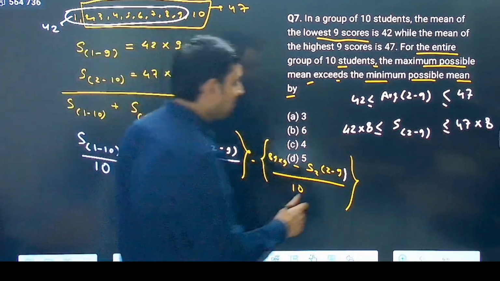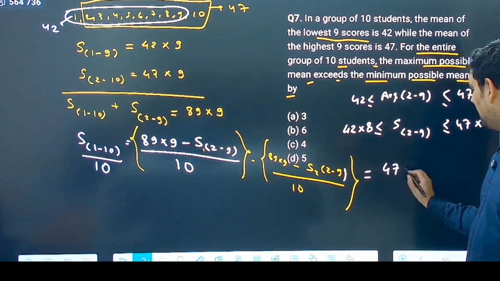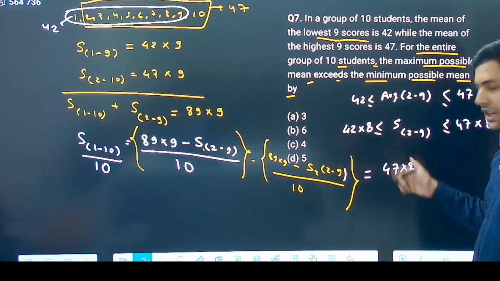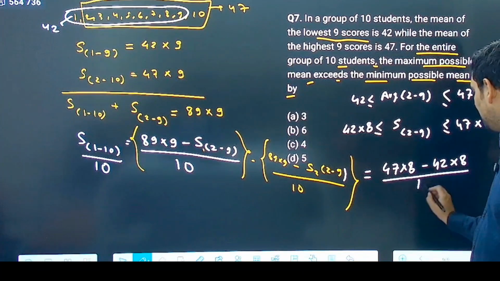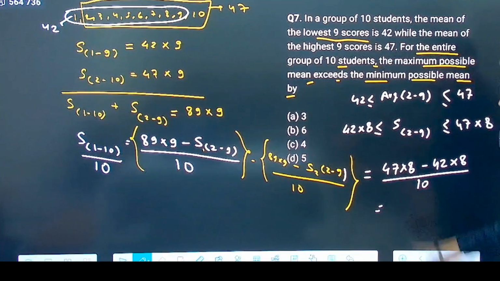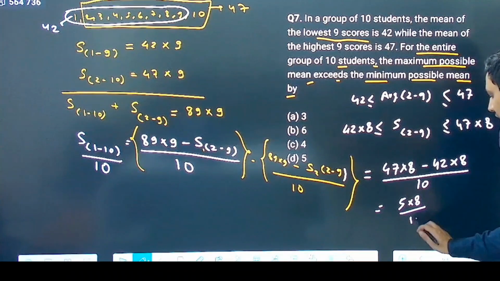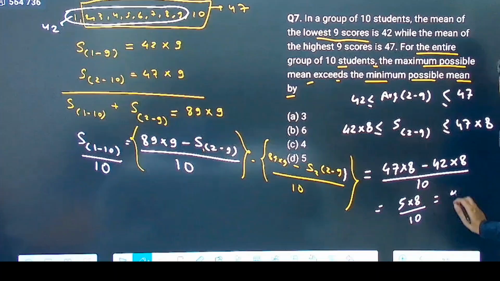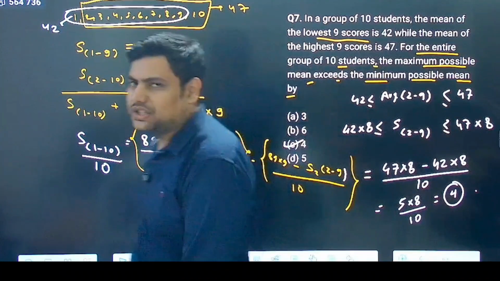So now it becomes very easy. So what are the sums? The larger one is 47 into 8 for 2 to 9, minus the smaller one, 42 into 8, by 10, correct? Now 47 minus 42 is 5, 5 into 8 by 10, 5 into 8 is 40, 40 by 10, the answer becomes 4. So C becomes the answer.